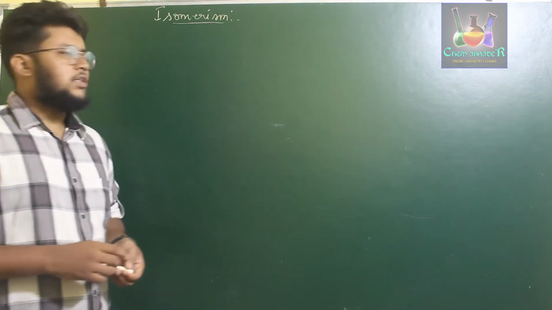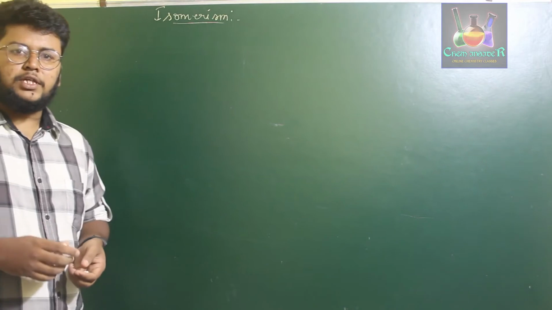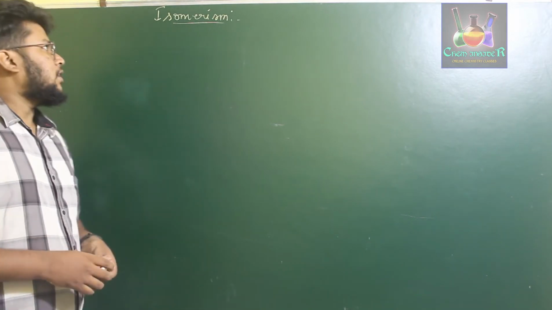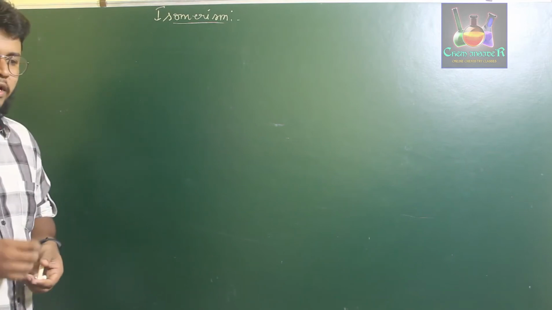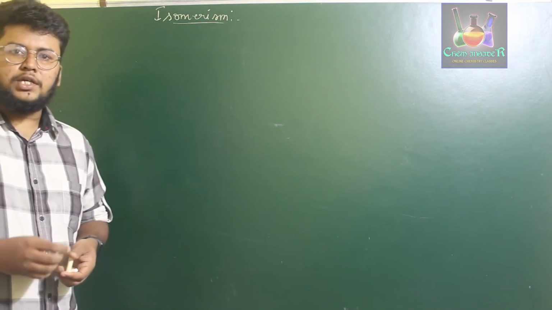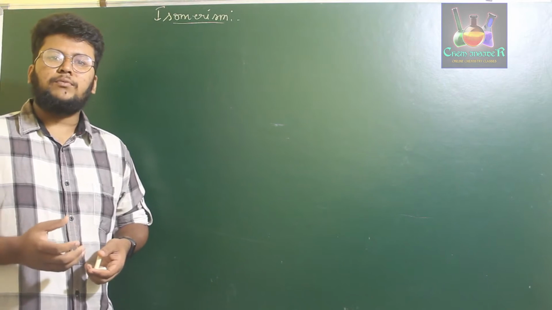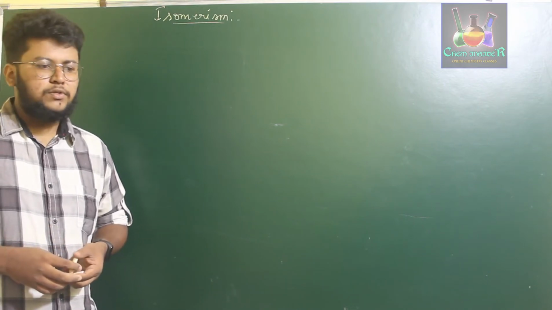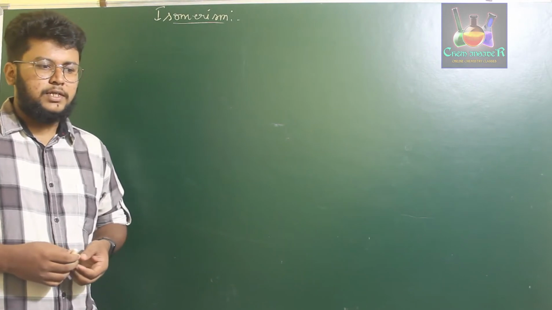Now, let us discuss the next topic from the chapter Some Basic Concepts and Techniques of Organic Chemistry, that is isomerism. This topic is quite important if you want to know more about the organic compounds present in the environment. So, what do you mean by isomerism exactly?